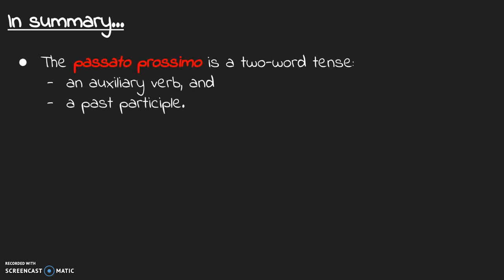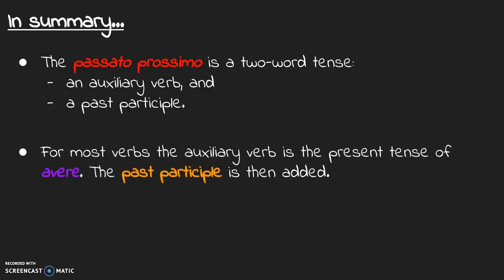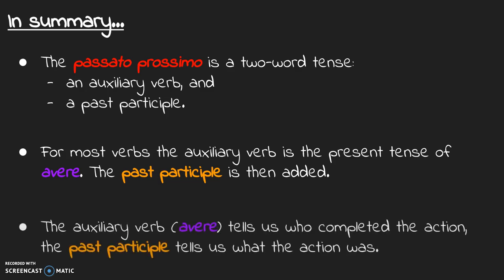So in summary, the passato prossimo is a two-word tense, auxiliary verb and past participle. For most verbs, the auxiliary verb is the present tense of avere, and then we simply add the past participle. And the auxiliary verb tells us who completed the action, while the past participle tells us what the action was.